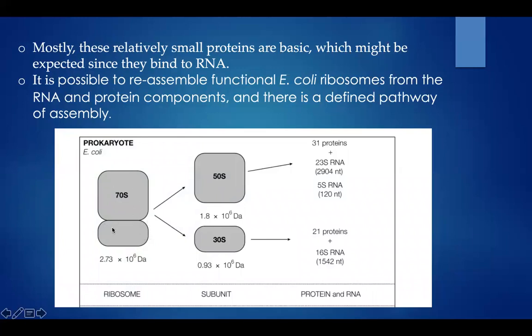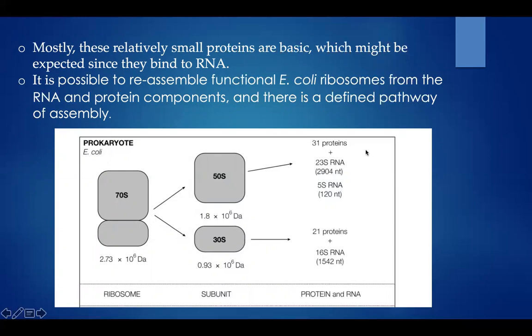The 50S and 30S subunits together form the 70S unit, which has a molecular mass of 2.73 × 10^6 Dalton. The 50S has 1.8 × 10^6 Dalton, and the 30S has 0.93 × 10^6 Dalton. The 50S is made up of 31 proteins, one 23S rRNA and one 5S rRNA. The 30S subunit is made up of 21 proteins and one 16S rRNA.